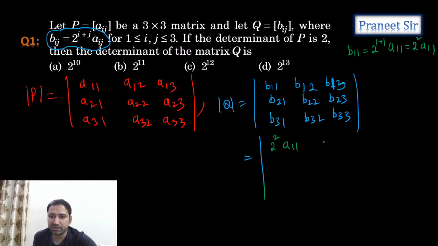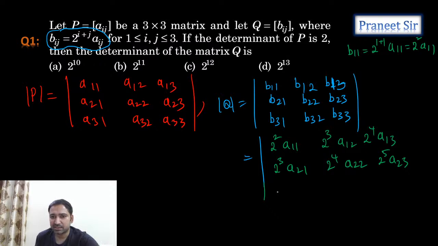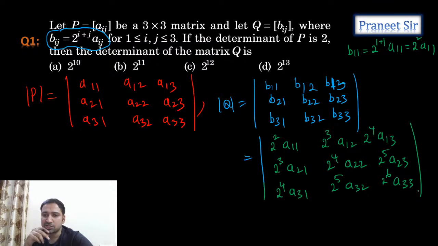Same way, B12 is 2 cube into A12, and here 2 power 4 into A13. And B21 means again 2 cube into A21, 2 power 4 into A22, and 2 power 5 into A23. Next, 2 power 4 into A31, 2 power 5 into A32 and 2 power 6 into A33. Can we take 2 square from the first row, 2 cube from the second row, 2 power 4 from the third row? Guys, can we do that?